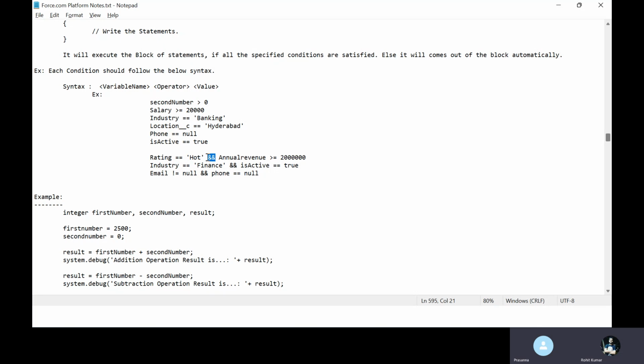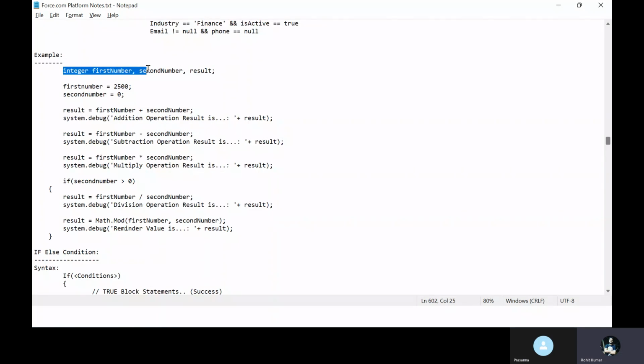Okay, fine. So here you can see another example. Let's say integer first number, second number, and result. I have three numbers, right? And I want to do some arithmetic operations, like plus, minus, addition, subtraction, or multiplication, division, something like that, right?